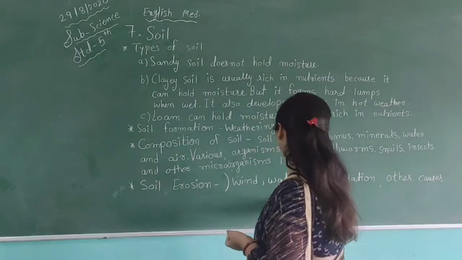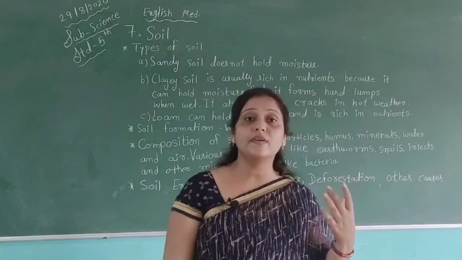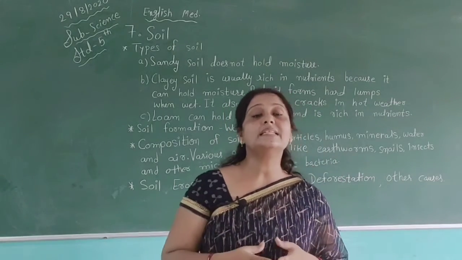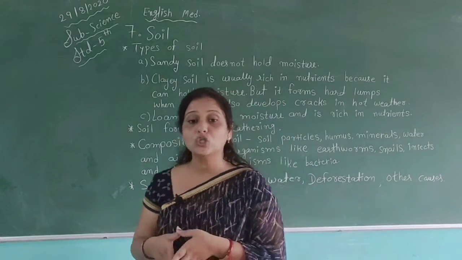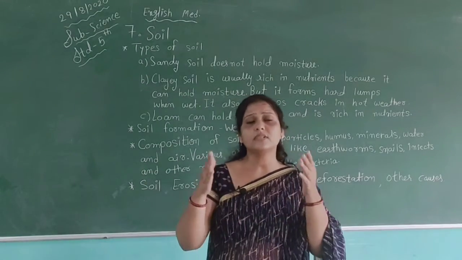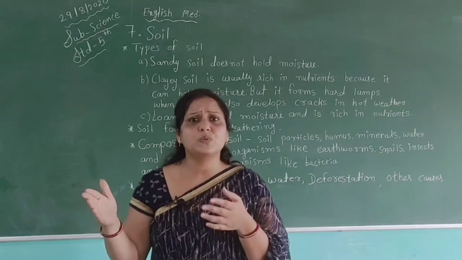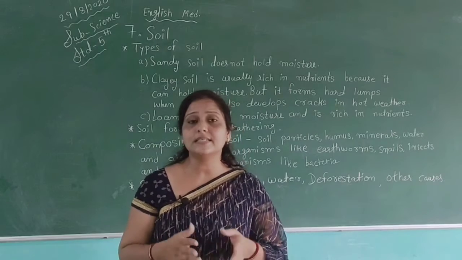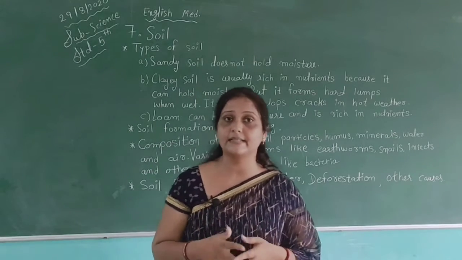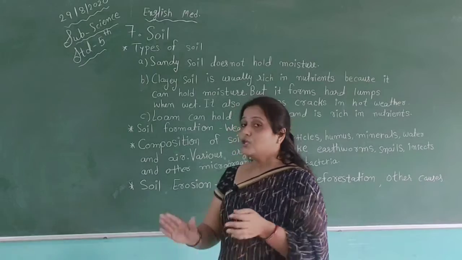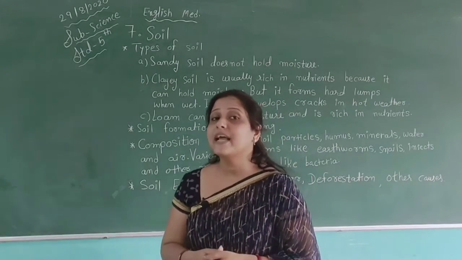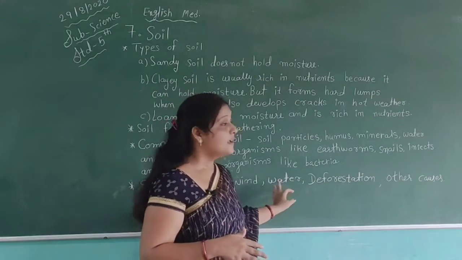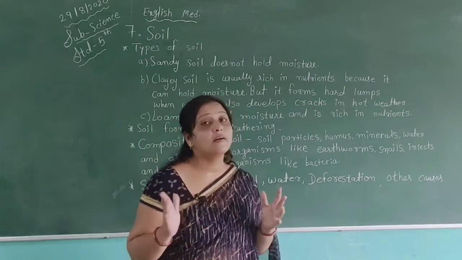Then we also have some other causes which affect soil erosion. Overgrazing by sheep and cattle also causes soil erosion. Then we have different types of work, different types of situations, and using these situations the soil also loses its fertility. This is all called soil erosion. So in soil erosion, the factors are first wind, then water, then deforestation and other causes.